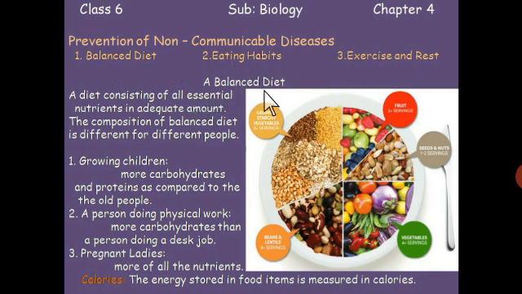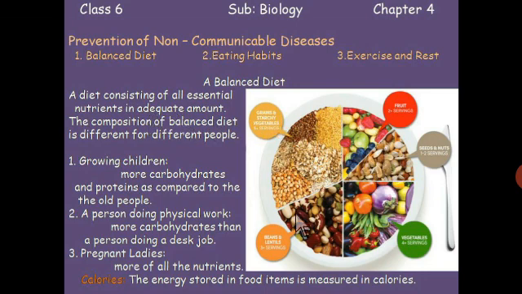First of all, what is a balanced diet, students? A balanced diet is a diet consisting of all the essential nutrients in an adequate amount. Students, what are the essential nutrients? Essential nutrients like vitamins, minerals, proteins, carbohydrates and fats. These are the essential nutrients. These essential nutrients must be contained in an adequate amount in a balanced diet.